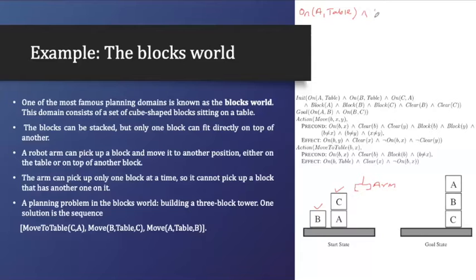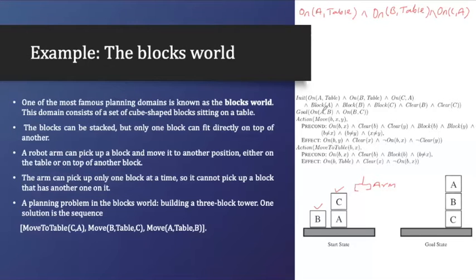B is also on the table. So on B, table. What is the condition of C? C is on A. C is on A, right? So this is my initial condition.